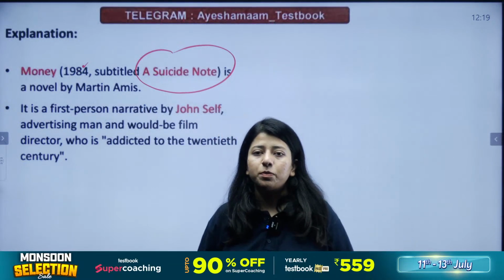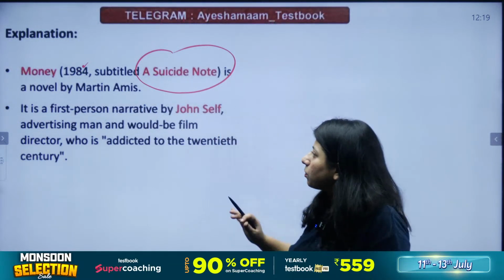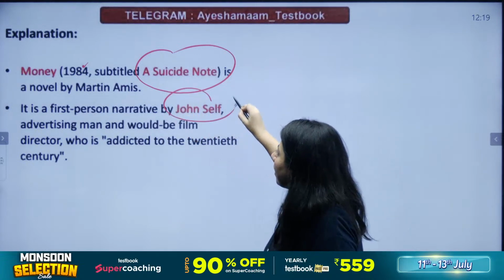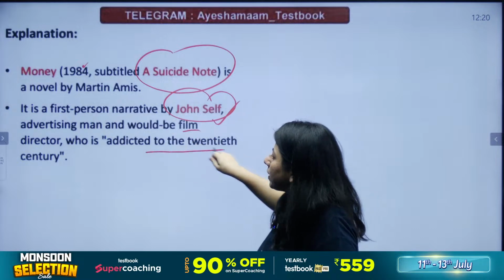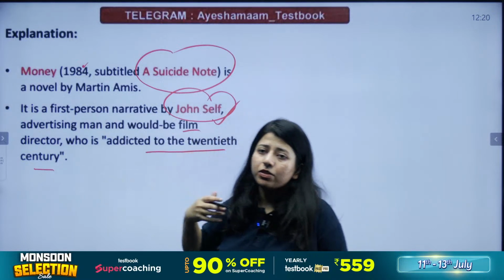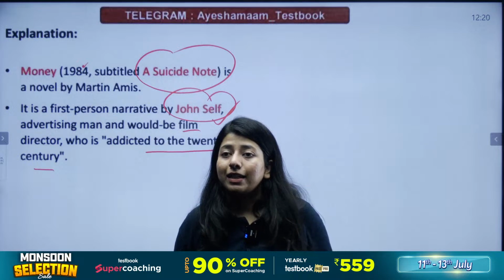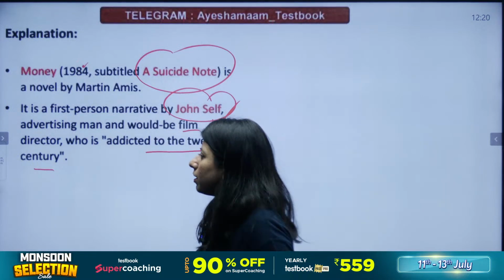The novelist was Martin Amis. The character, the protagonist, is John Self. He narrates his own story, and he is a film director who is addicted to the 20th century, a destructive, he has self-destructive tendencies. That's John Self. The novel is Money.